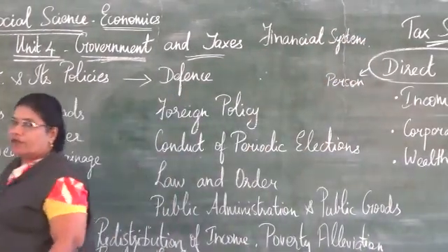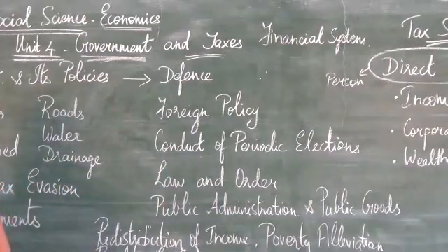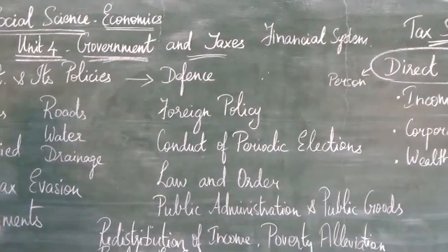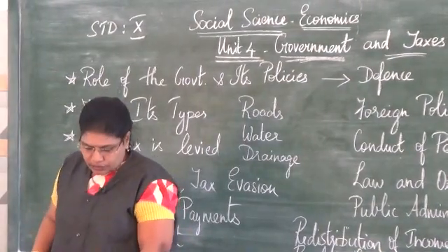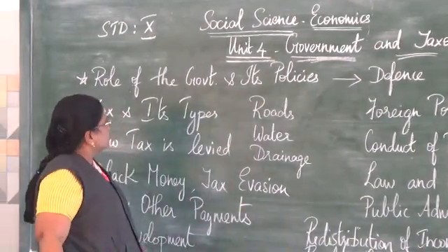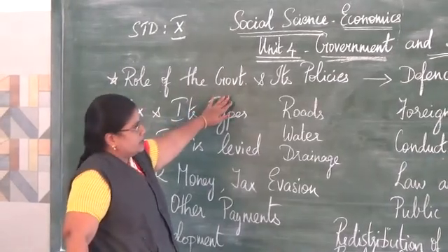With the payment of taxes only, the government gets money, and with that money they try to provide some facilities for the people. So, what is the role of government and what are its policies?